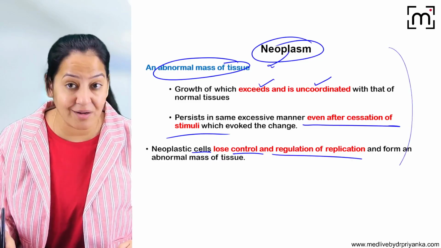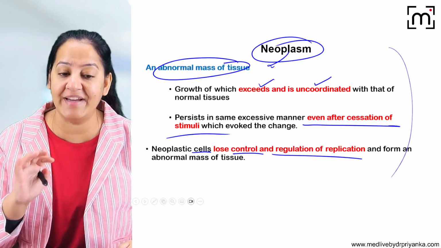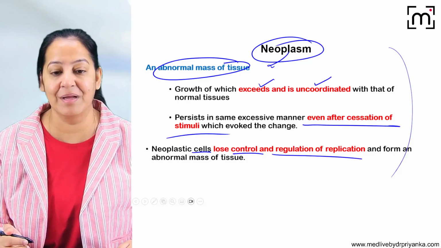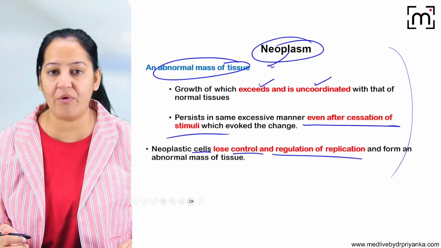I hope you don't just learn the definition, but you understand it and write it in your own language in the university exam. So please write in your own language. Don't try to mug it up. So this is the definition of a neoplastic cell.